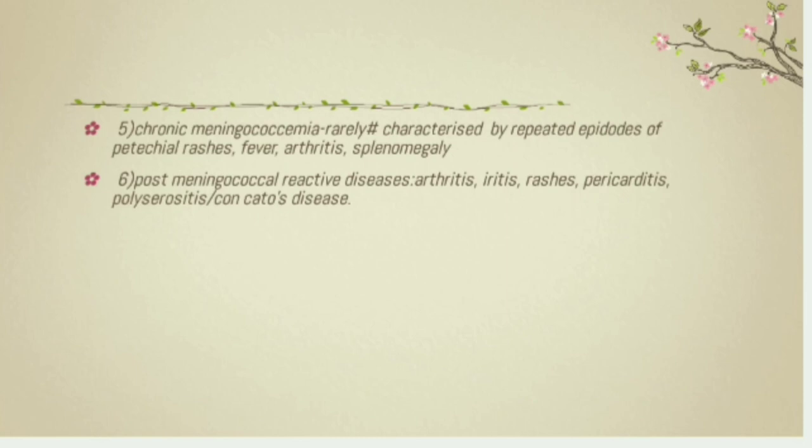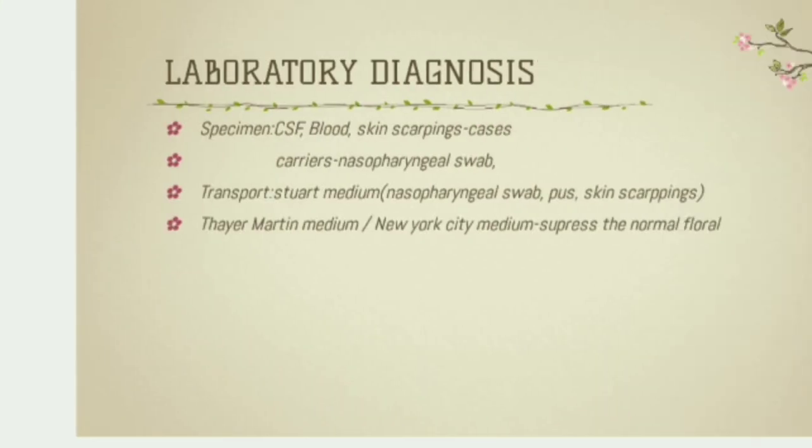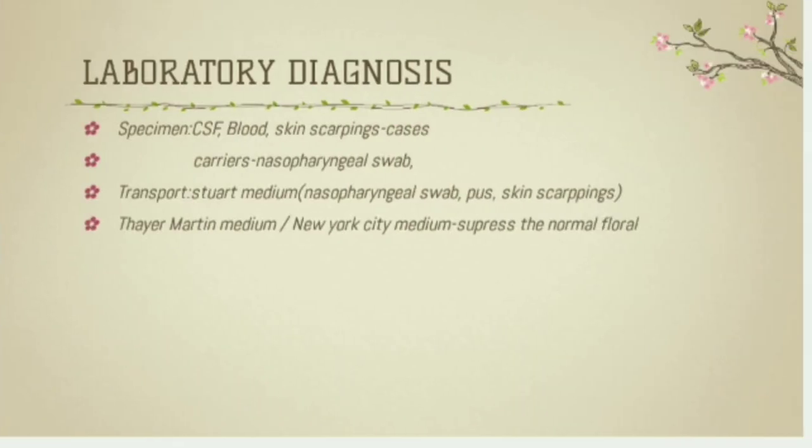Now let's move on to the laboratory diagnosis. For laboratory diagnosis, we should collect the specimen, right? First, let's consider the active cases. Here we can collect the cerebrospinal fluid because this bacteria can cause meningitis. We can collect blood because of the septicemia. And you collect skin scraping from petechial rashes. In case of carriers, you can collect nasopharyngeal swab because these are the normal commensals of the nasopharynx.